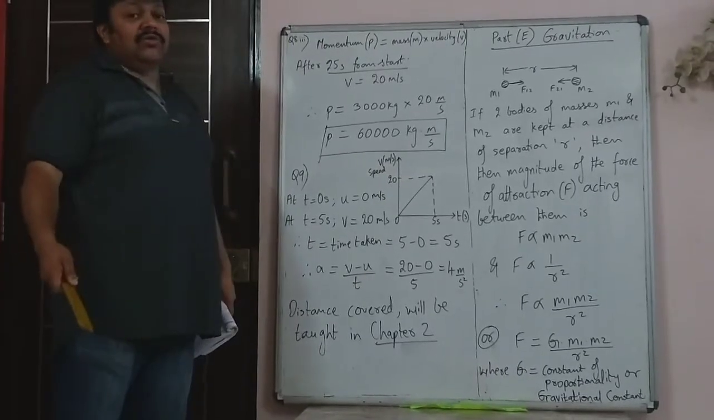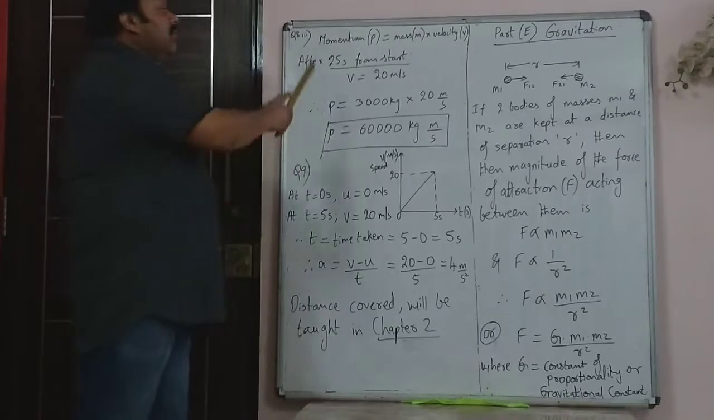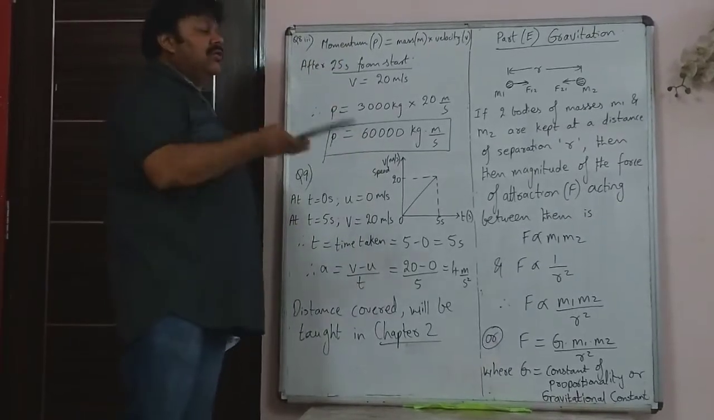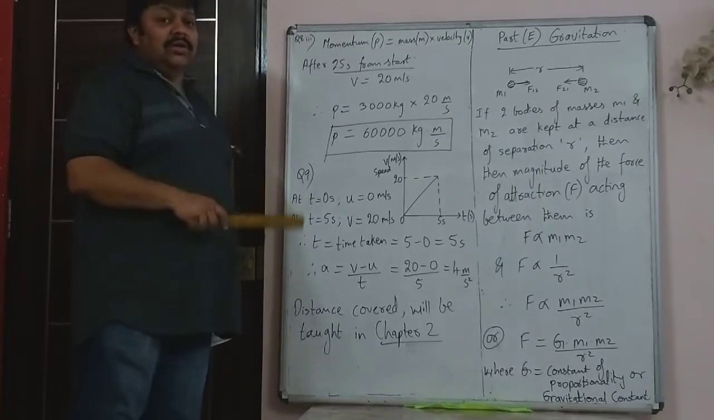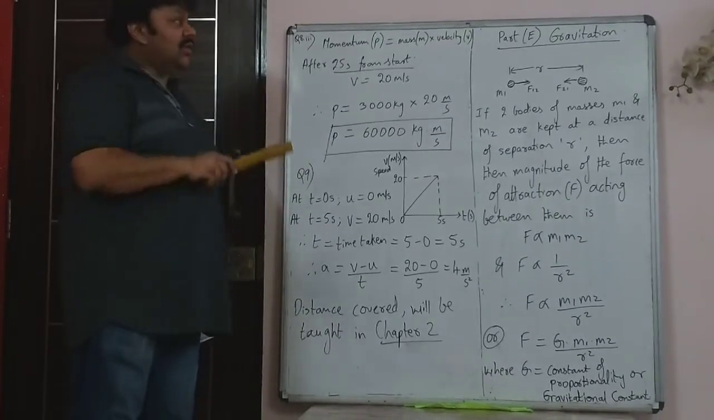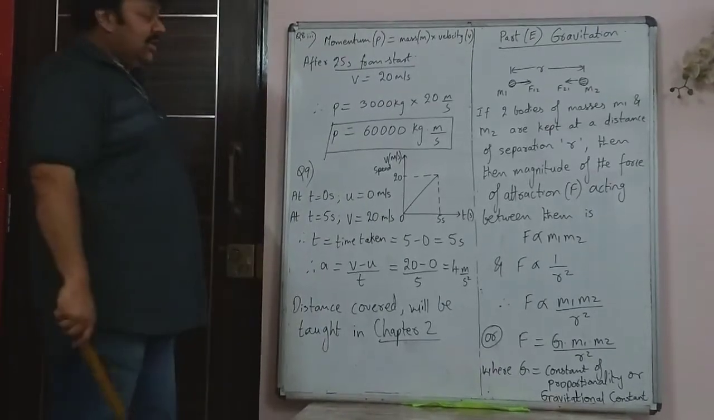They have not asked you for change in momentum, rate of change of momentum, nothing. They have just asked you to find momentum at 25 seconds. Momentum is affected by mass and velocity. So velocity at 25 seconds is 20 meter per second. So that is what you have to take.